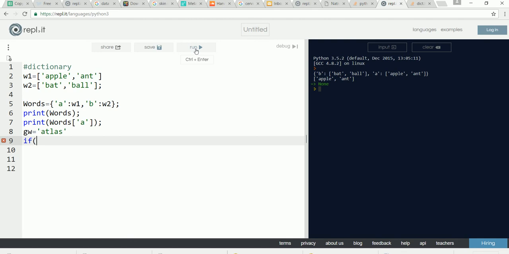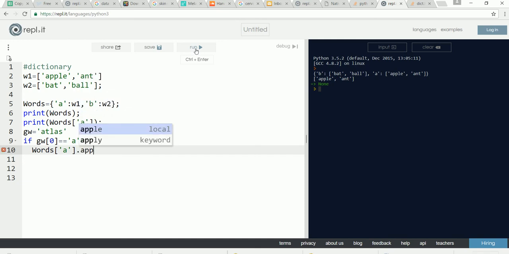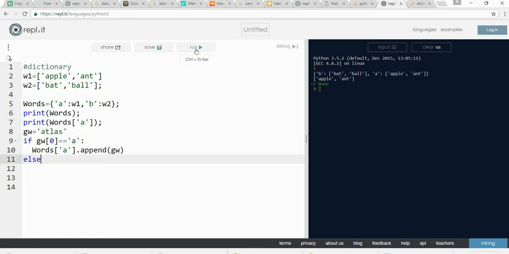You can check if the given word's first letter, gw of 0, is equal to A. That means if a given word's first letter is A, then you can add it into the list belonging to dictionary key A. So you can write words of A, which fetches the list, dot append the given word, else words of B dot append the given word.